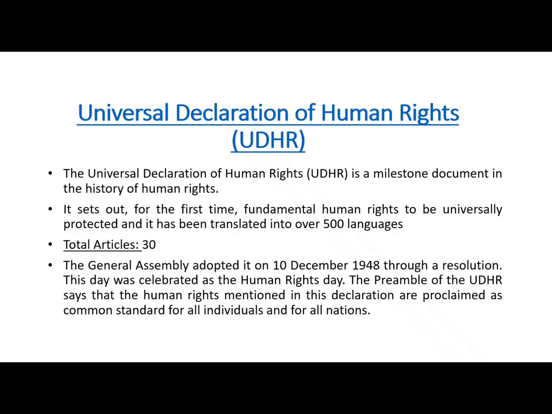And the preamble of this UDHR says that the human rights mentioned in this declaration are proclaimed as a common standard for all individuals and also for all nations. So this common standard has been set out in this declaration, and it contains 30 articles.